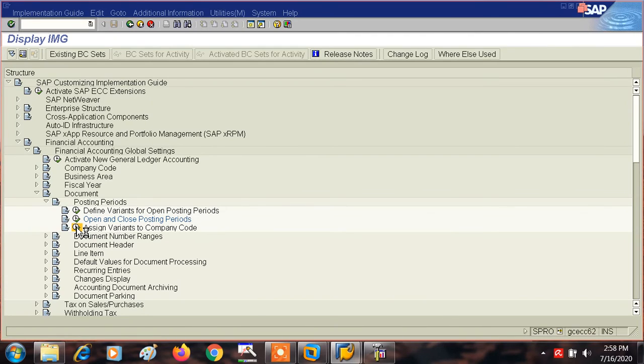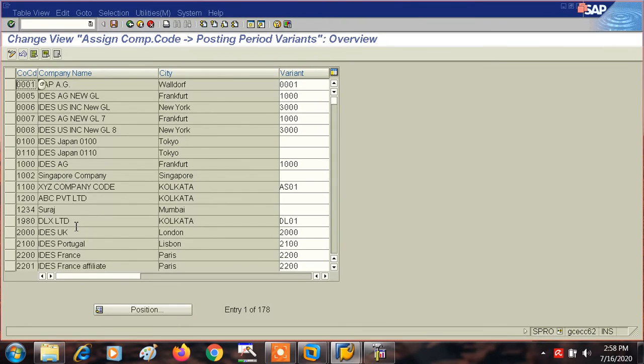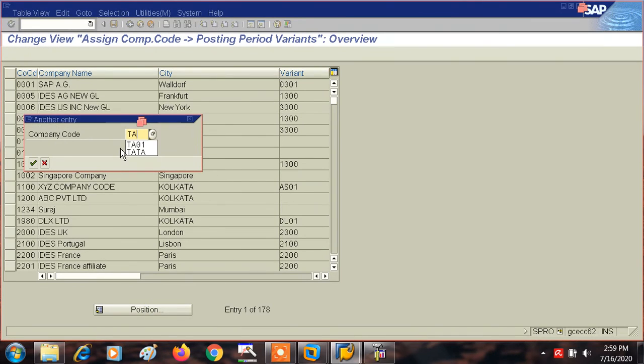Now the concept behind assigning I have also told you: we have created the variant and we have also saved the data under that variant, but our system does not know that this variant is a part of company code TA01, and this is what we have to let our system know by assigning this posting period variant to our company code. Okay, so go to our position. What is our company code? This is TA01. Go to this.